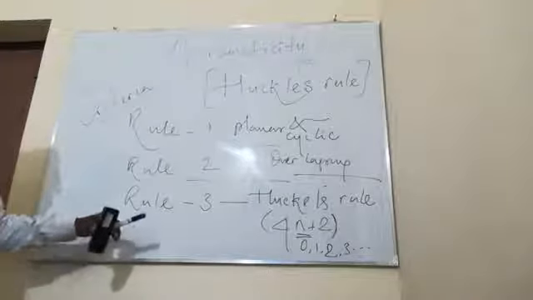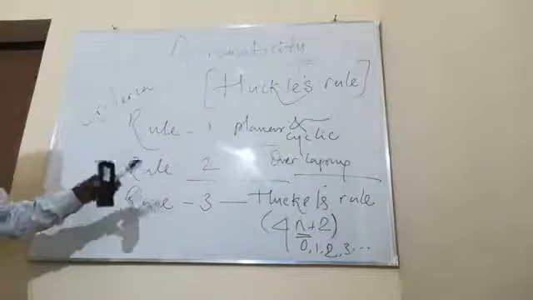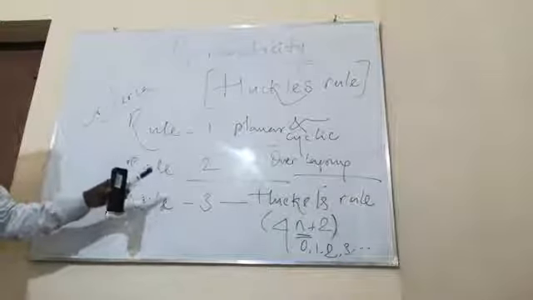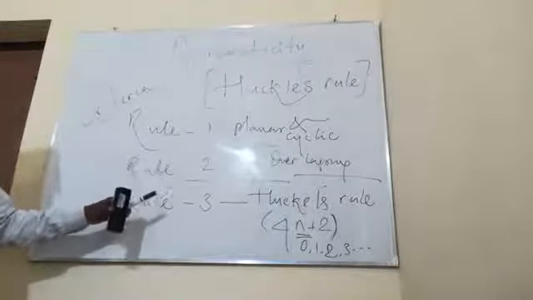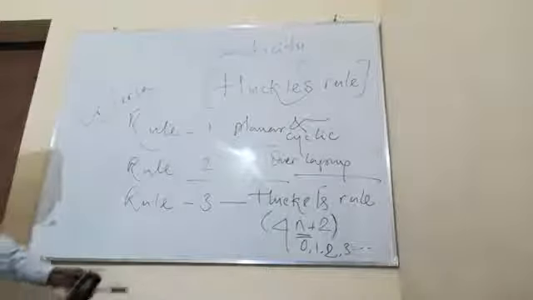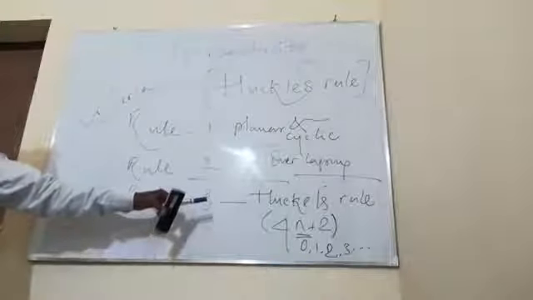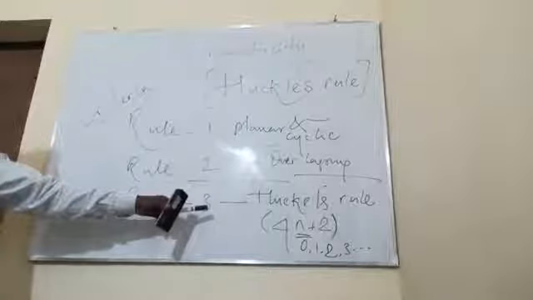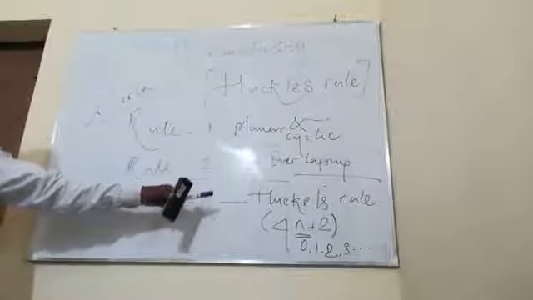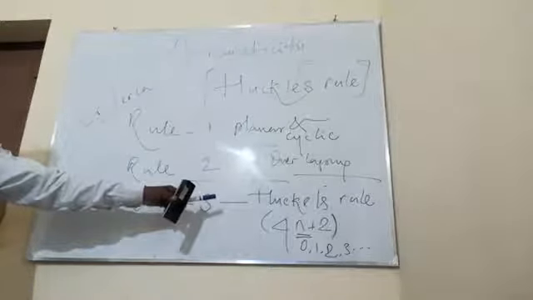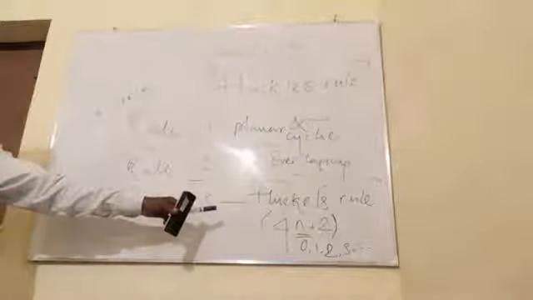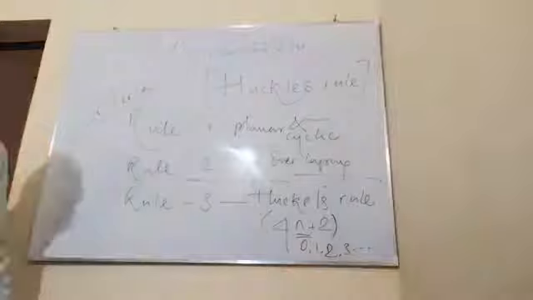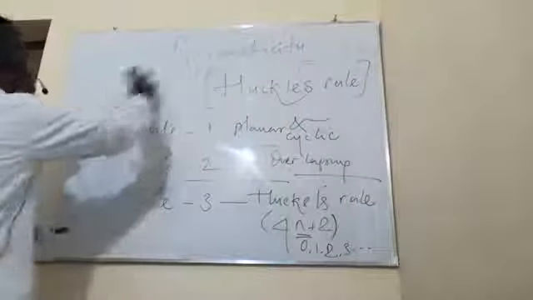Based on rule number 3, if the suspected compound exhibits aromatic property, it should obey Huckel's rule. With the help of Huckel's rule, one can easily infer whether the given compound is aromatic or aliphatic, theoretically.